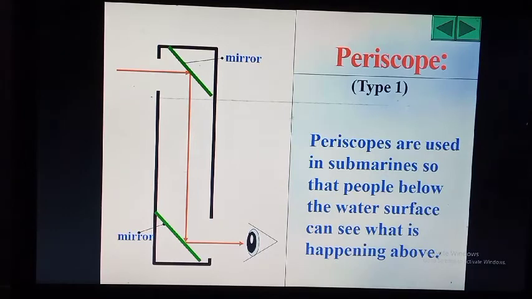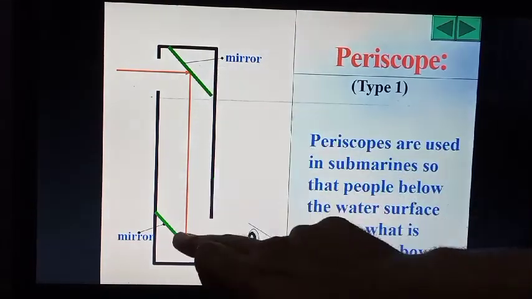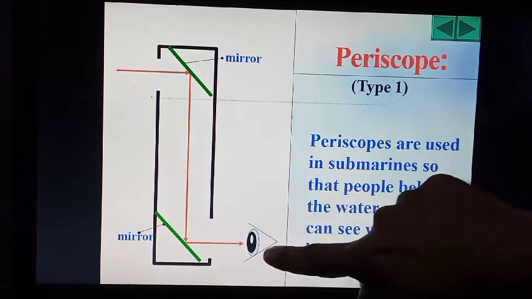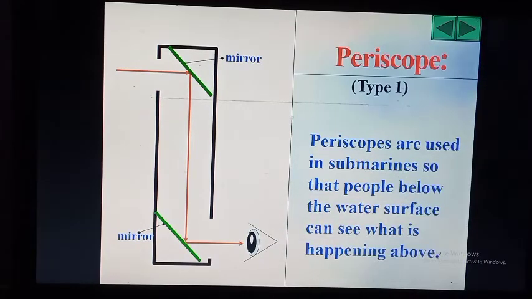And the next topic is the periscope. A periscope is a type of equipment that uses the reflection of light. In this, two mirrors are fixed in a tube. See, this is a tube and two mirrors are fixed in it. It is used in a submarine. Periscopes are used in submarines so that people below the water surface can see what is happening above.